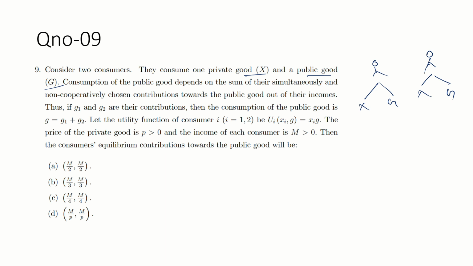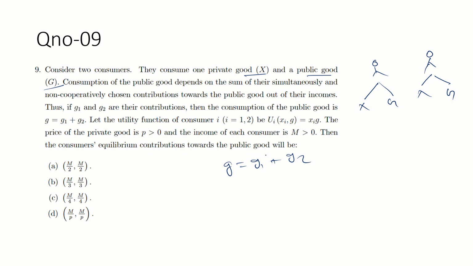If G1 and G2 are their contributions toward the public good, then the consumption of the public good is Z equal to Z1 plus Z2.